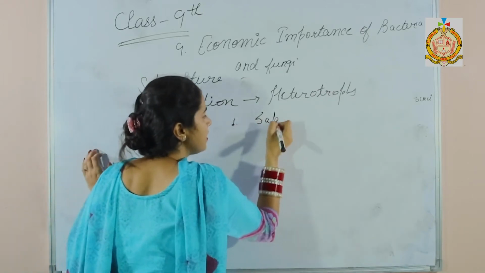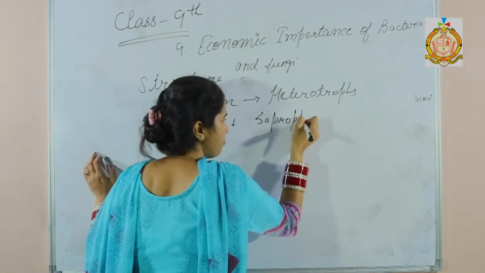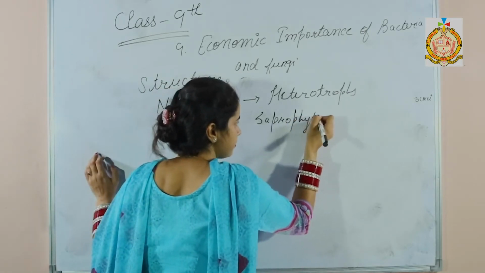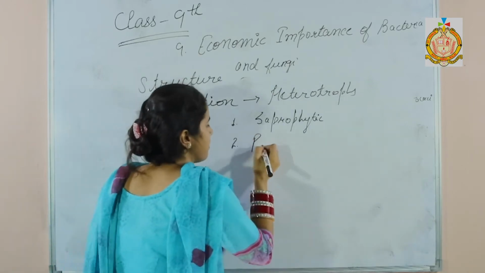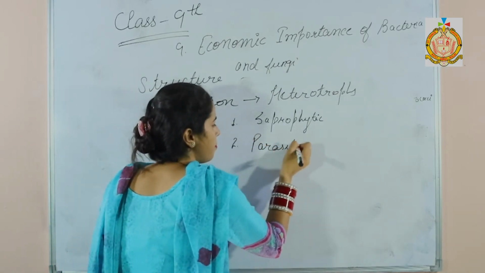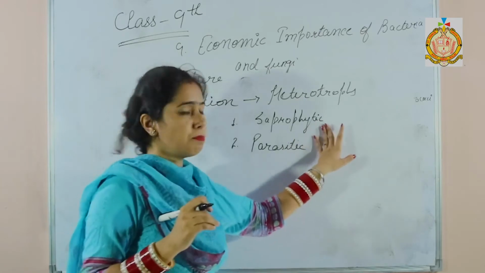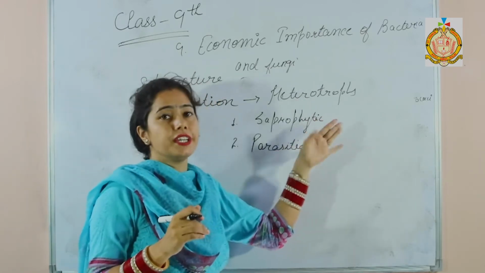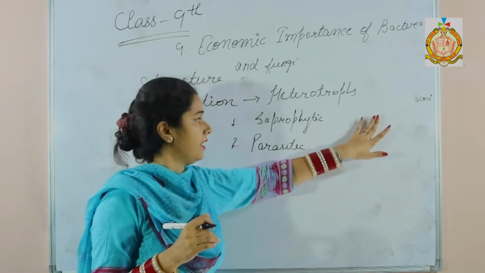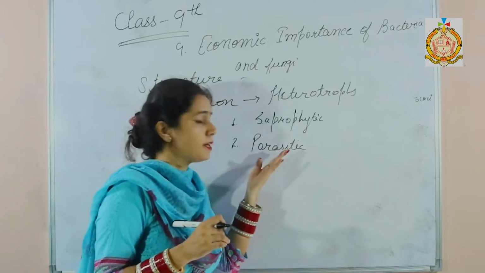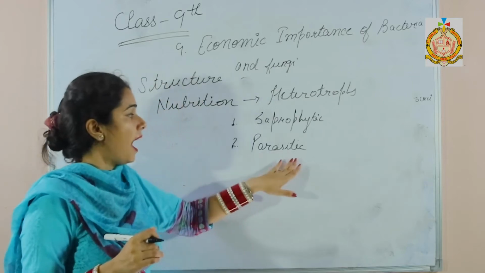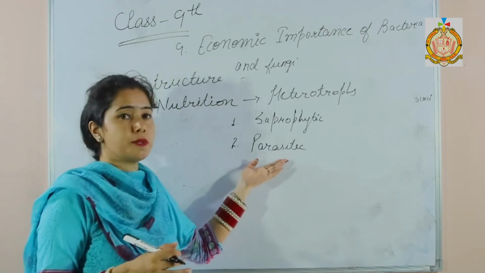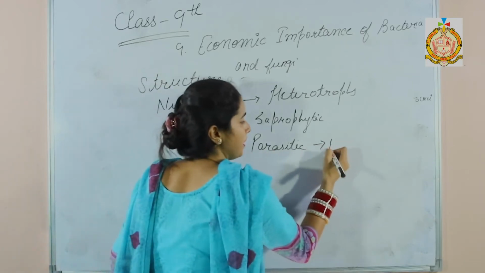The first one is saprophytic and second one is parasitic. Saprophytic means they feed on the dead and decaying organic matter, and parasitic means they live on another body, that is called the host, and bacteria take nourishment from the host body.